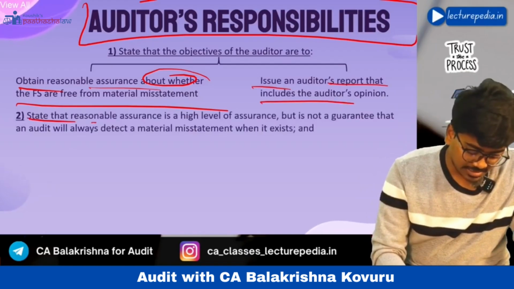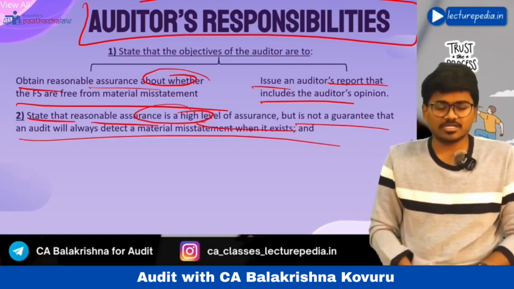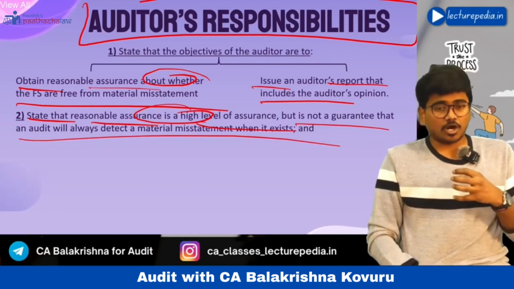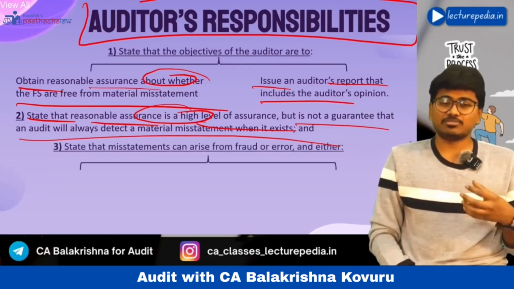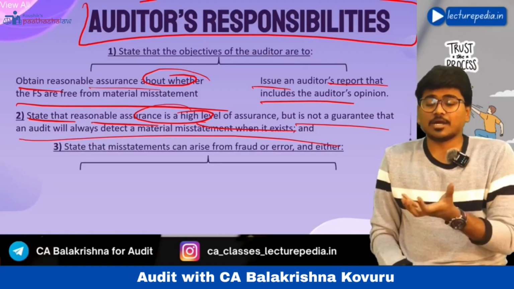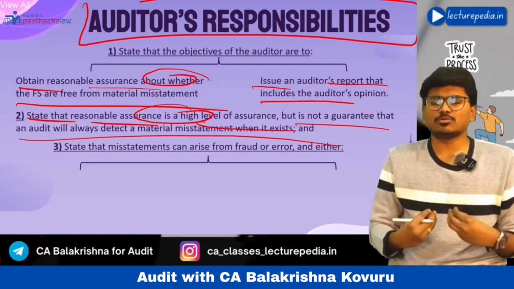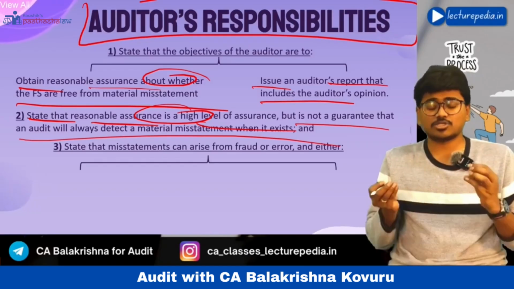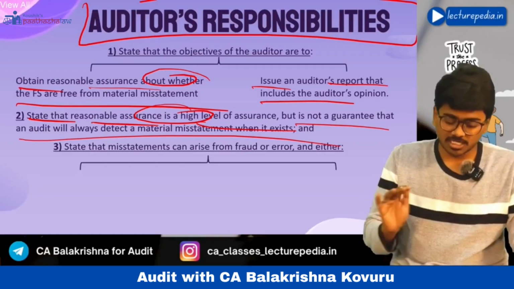Next, state that reasonable assurance is a high level of assurance but not a guarantee that the audit will detect all the misstatements. In case of an audit, the auditor will give only reasonable assurance. He cannot give absolute assurance. So he needs to mention this point in his auditor's responsibility paragraph, stating that I will give only reasonable assurance. Reasonable assurance means a high level of assurance but not absolute assurance. You should clearly mention this in the auditor's responsibility paragraph to avoid confusion.